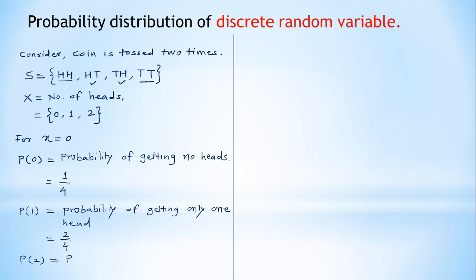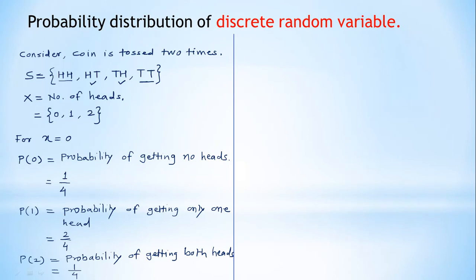P of 2 means the probability of getting both heads. Two heads means you can say both heads. So here the probability will be 1 by 4, because there is only one element associated with this number 2.